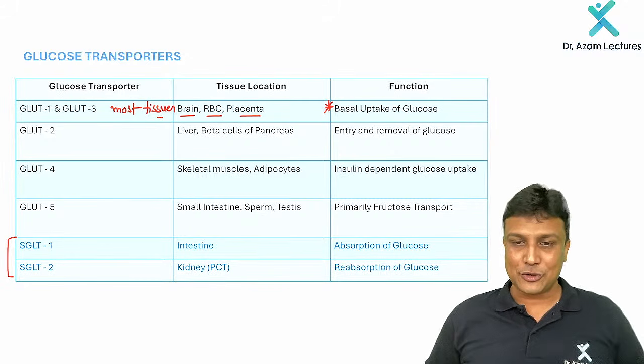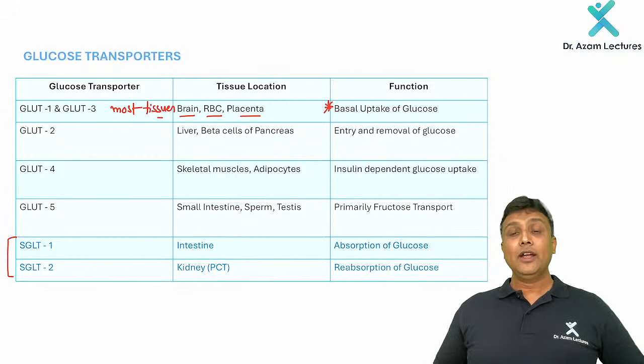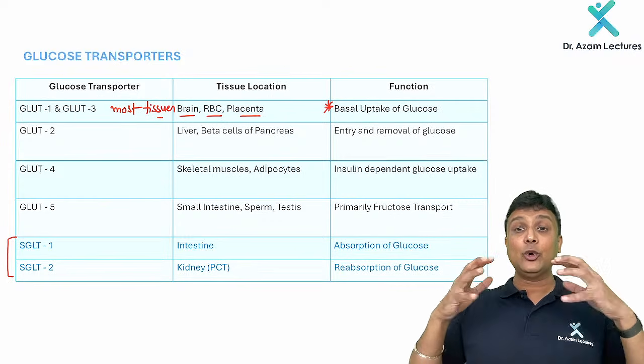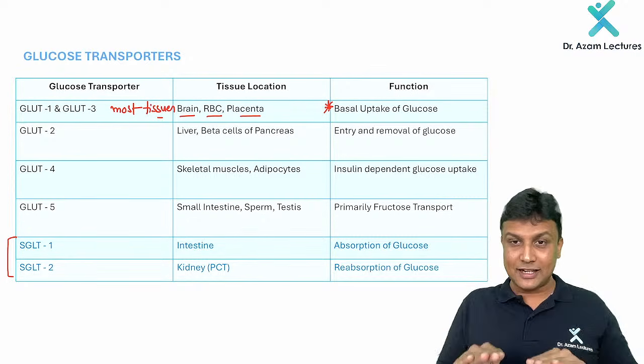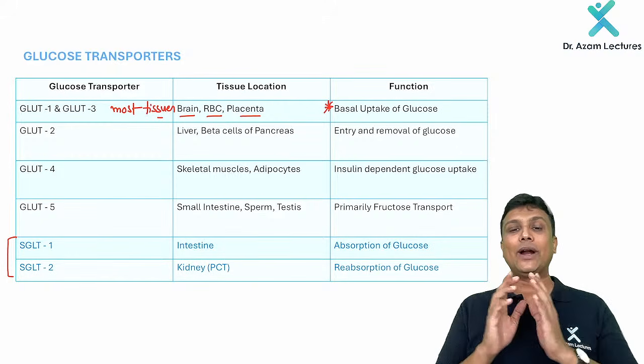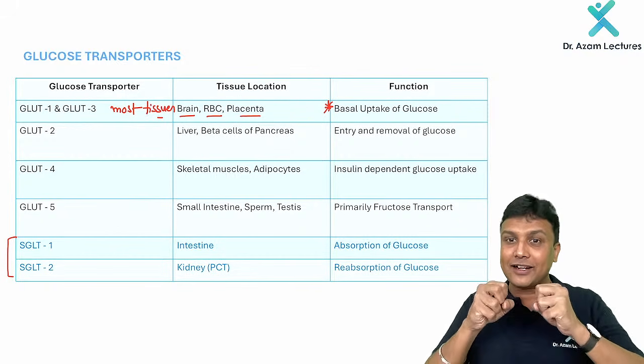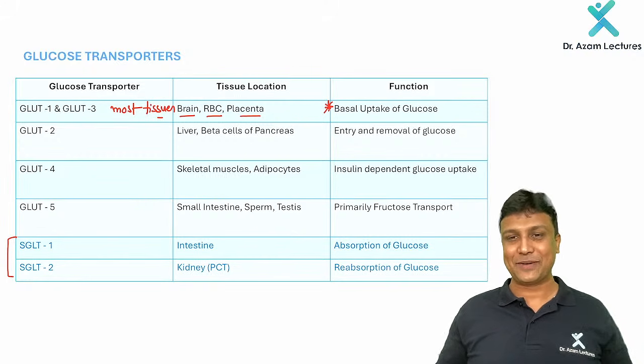So what is going to happen, my dear friend? Even though the glucose level in your body is less, at that time also GLUT 1 and 3 have the ability to attract the glucose. That ability is known as the basal uptake of glucose.